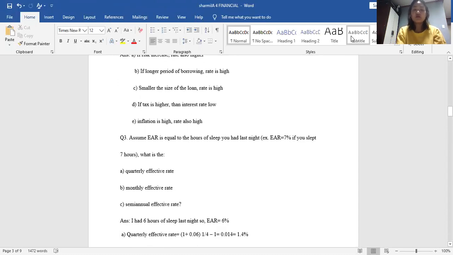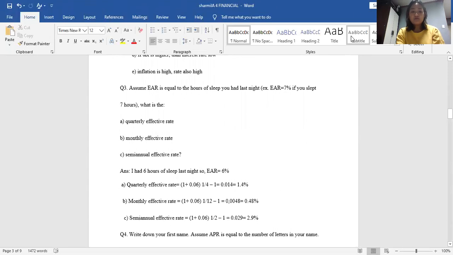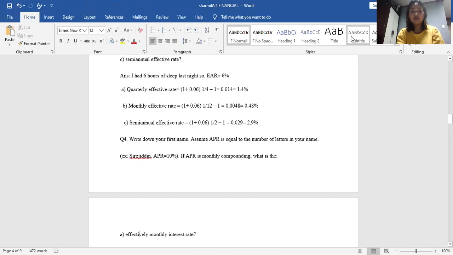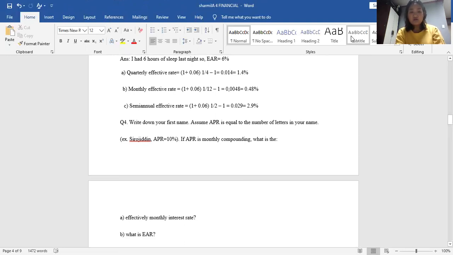Assume EAR is equal to the hours of sleep you had last night. For example, EAR equals 7%. If you slept 7 hours, what is the quarterly effective rate? Answer: I had 6 hours of sleep last night, so EAR is 6%. Quarterly effective rate is equal to (1 plus 0.06) to the power of 1 divided by 4, minus 1, that is equal to 0.014, which is 1.4%.